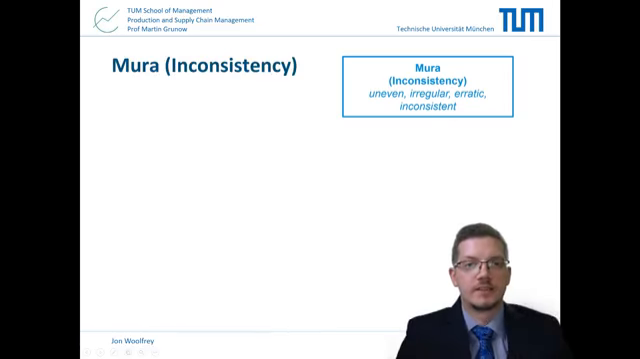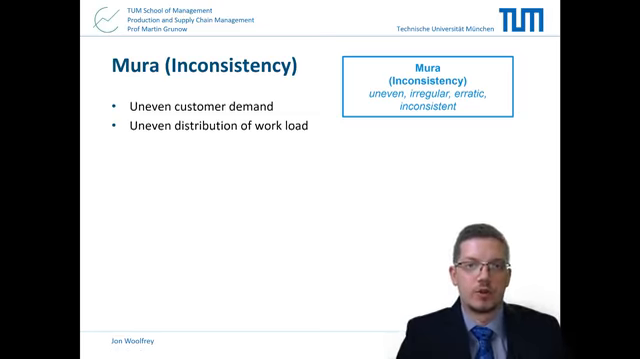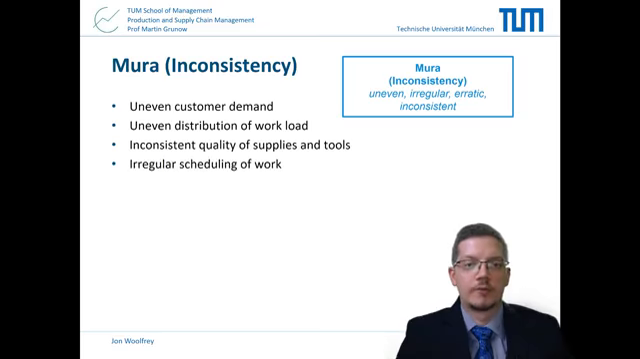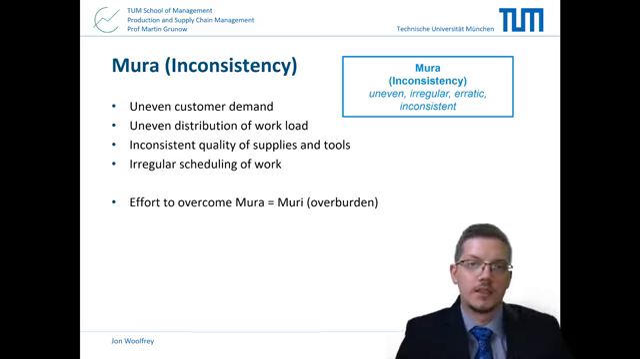Mura, or inconsistency, can be the result of several factors that may or may not be within our control. This could be uneven customer demand, uneven distribution of the workload, inconsistent quality of supplies and tools, or irregular scheduling of work. It makes sense that we have to work harder to overcome irregularities and problems in our processes. Thus, mura leads to muri, or overburden. Conversely, during quiet periods when resources are underutilized, this is waste, or muda.